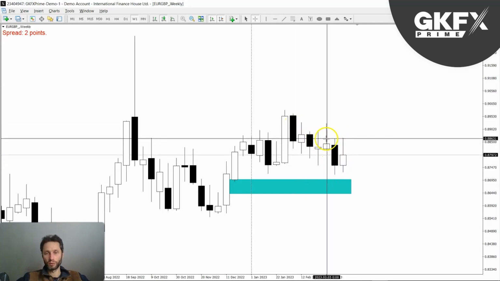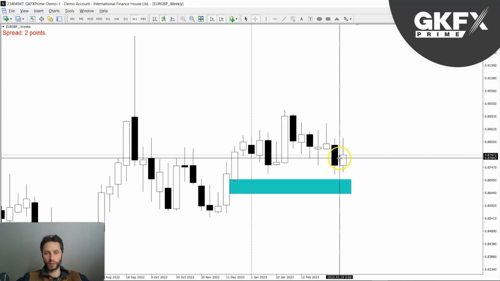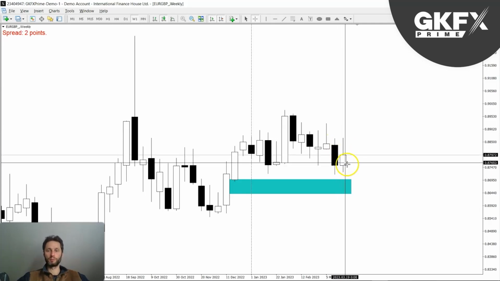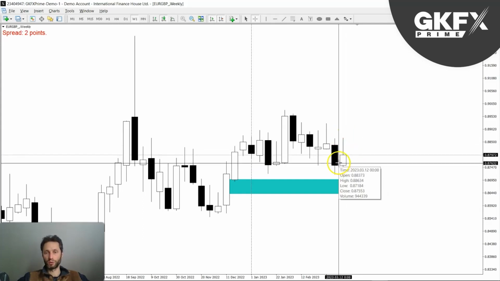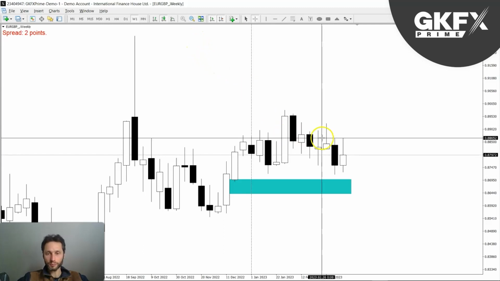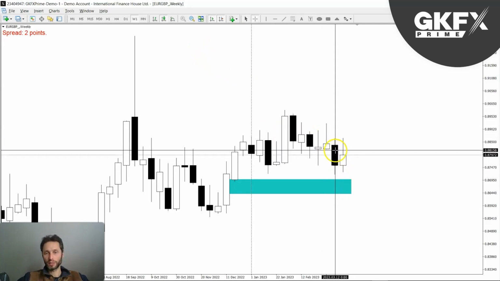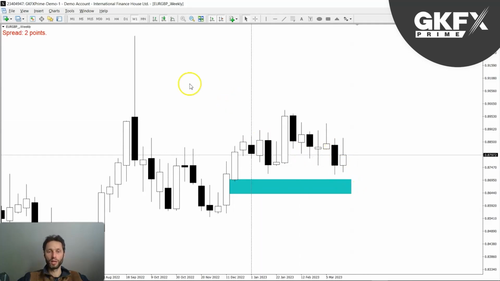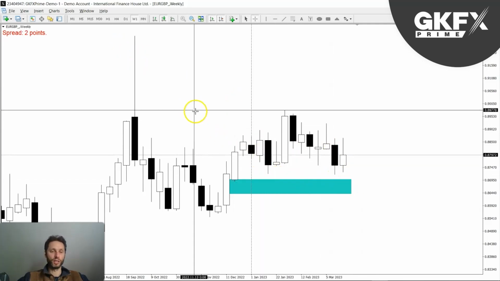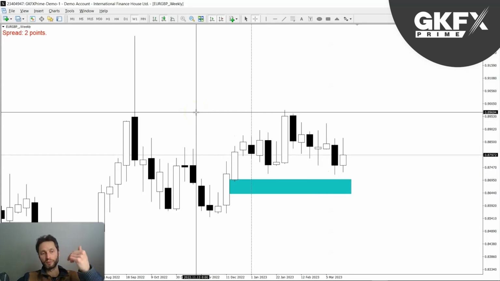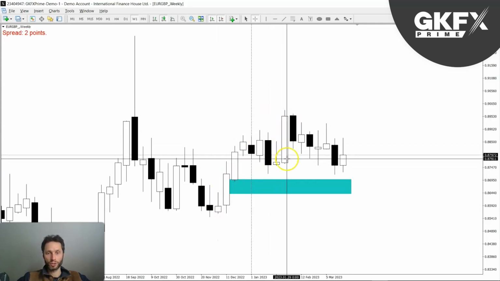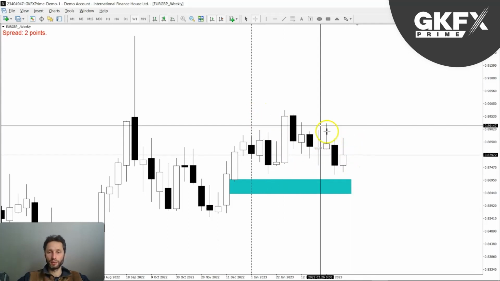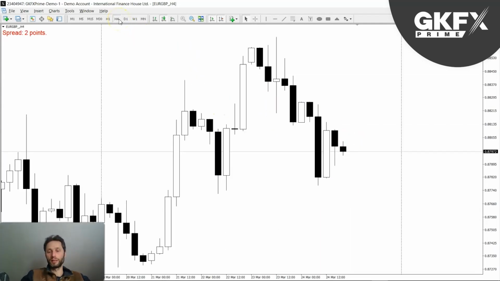But instead, we actually took the high of the previous week, and now we closed sort of neutral here. It's bullish for the week, but neutral overall, because the closing price was here in the middle of the candle. So I don't see this as a very bullish price action. I see it as a brief pause and then continuing to the downside, and ultimately to reach into this zone. So we're still in the retracement phase. Don't see any price action that confirms that we're continuing higher, which is what I would expect. So obviously you can't see these kind of big, strong momentum candles, and we are continuing to the downside. So I'm favoring the downside here.